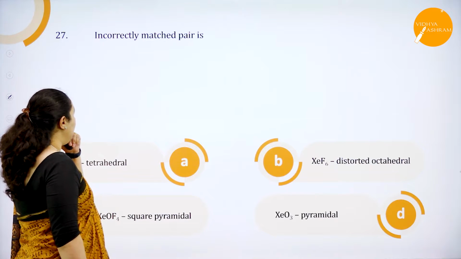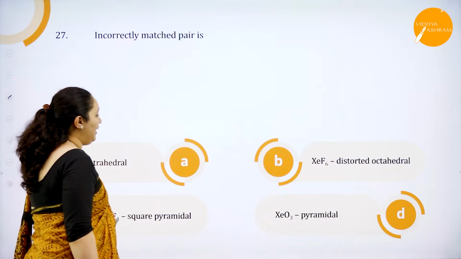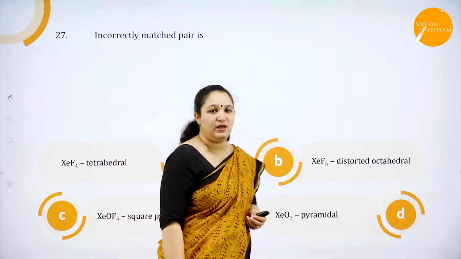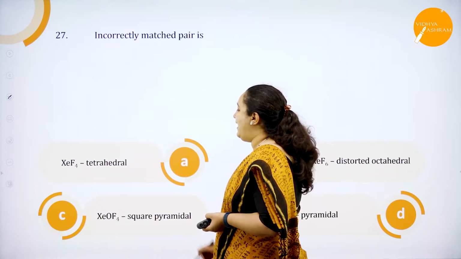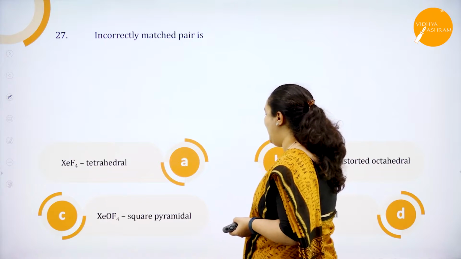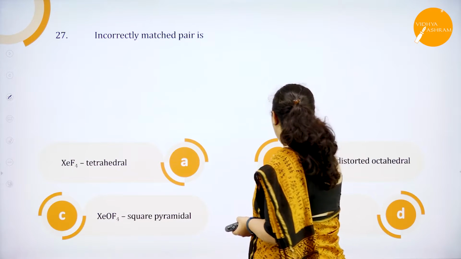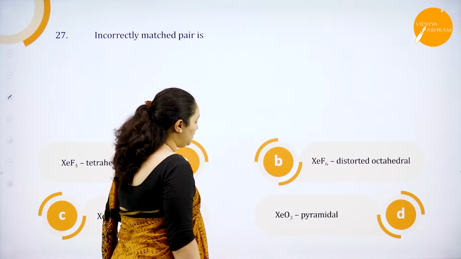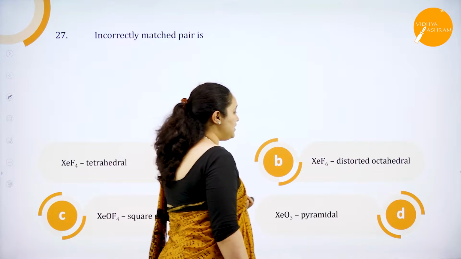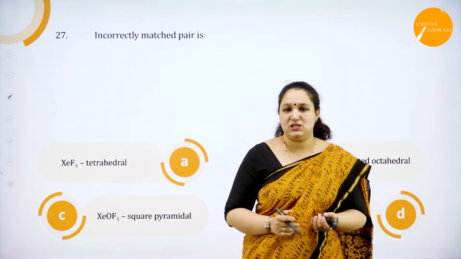Next, 27th, incorrectly matched pair. This is again what you have studied in your P block elements. You have studied the structures as well. XeF4 is tetrahedral, XeOF4 is square pyramidal, XeF6 is distorted octahedral, XeO3 is pyramidal. So which is the wrong match is the question.